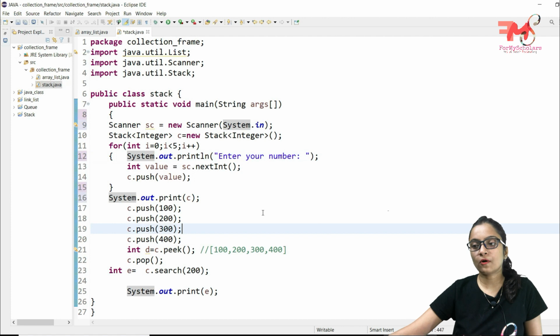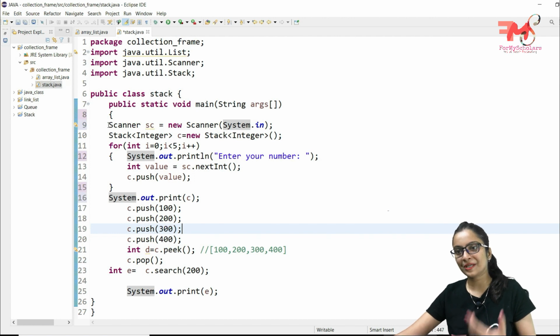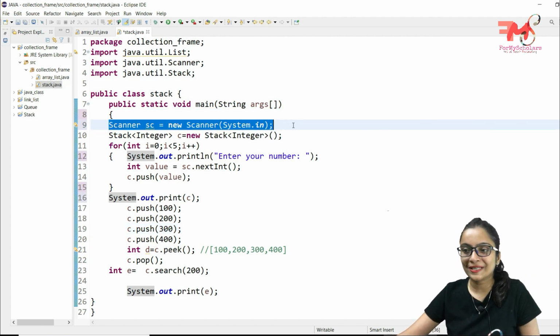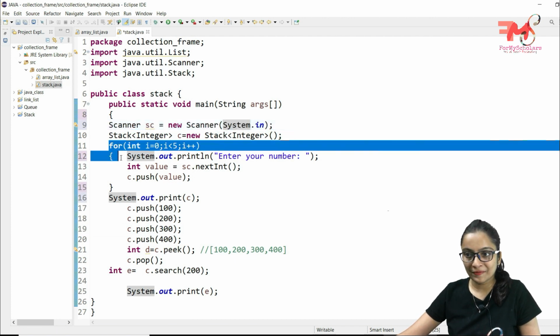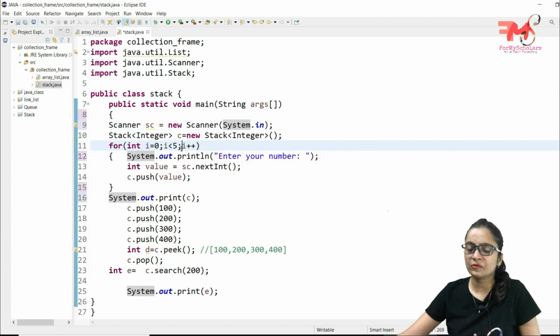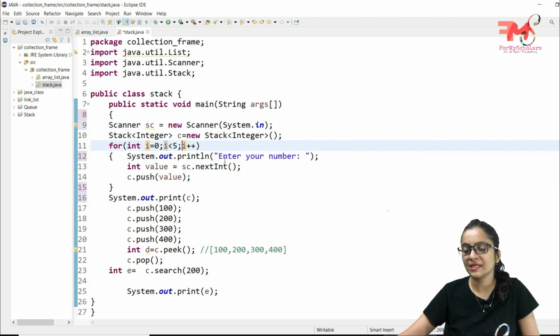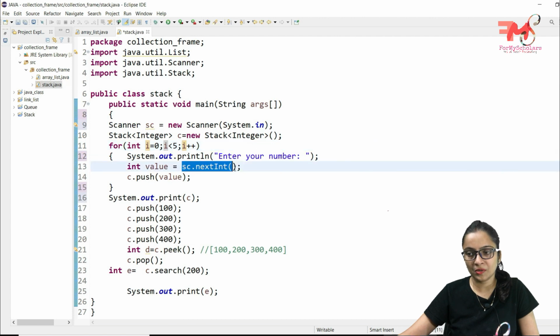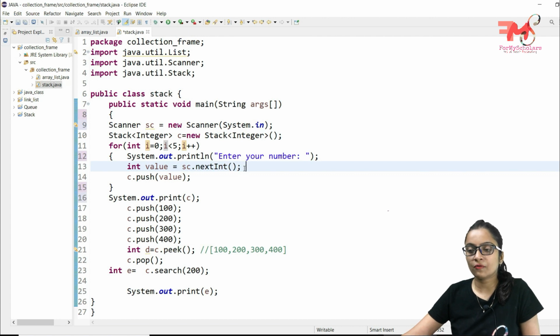Now let's suppose you want the data to be inserted from the user. In that case, we will do the same thing that we are doing from the starting. We will create the scanner class because we want to take the input from the user, and we will create a for loop here. Let's suppose we want to insert 5 items, so I have created this for loop for the 5 items, and here we are asking for the number from the user, and then we have used the nextInt function in order to take the input of integer type from the user, and we have assigned it in value.